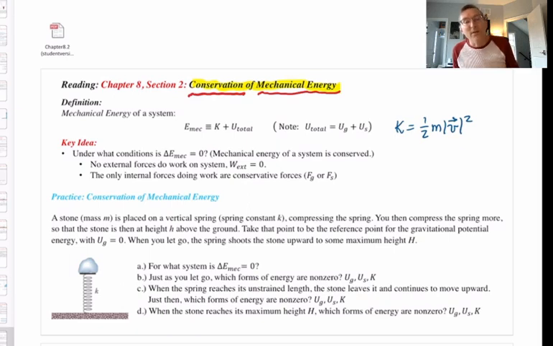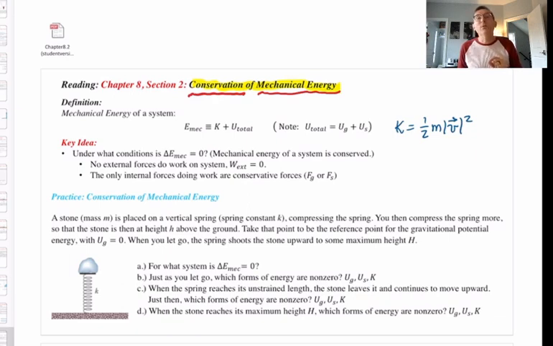Then the next form of energy we introduced was called potential energy. And that actually came in two separate forms, because you have to have what's called a conservative force doing work on your particle. And there are two conservative forces, the gravitational force and the spring force. And for each conservative force, there is a corresponding potential energy function. So we have two forms of potential energy, gravitational potential energy and elastic or spring potential energy. And we had a formula for each.